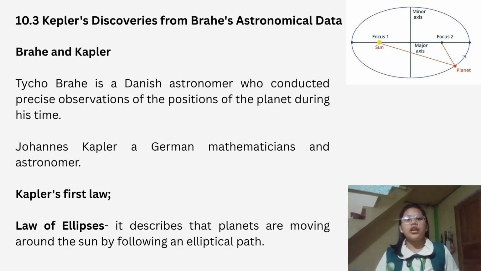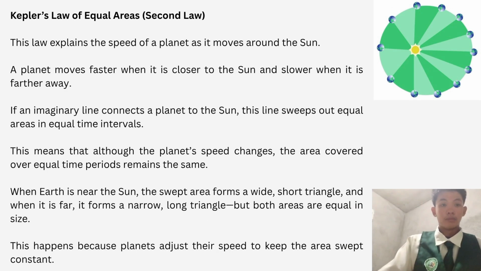A circle is a special case of an ellipse where the two foci are located in the same position. Kepler's first law explains that all planets orbit the Sun in a path similar to an ellipse, where the Sun is located at one of the foci of the ellipse.